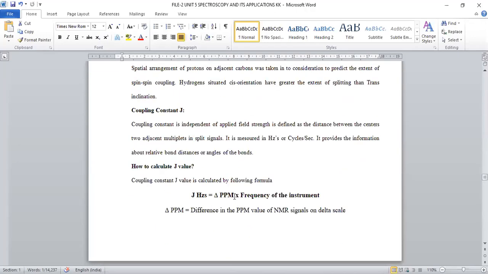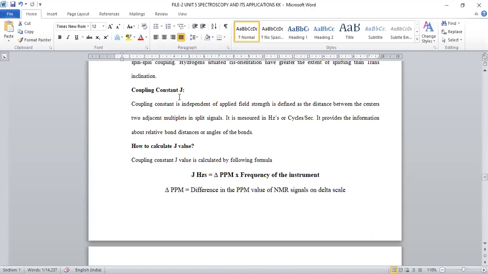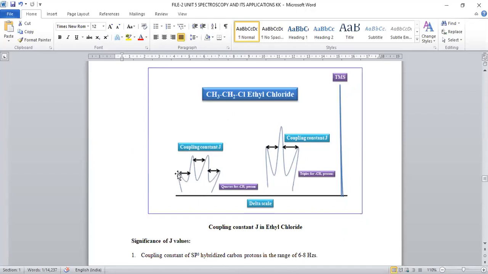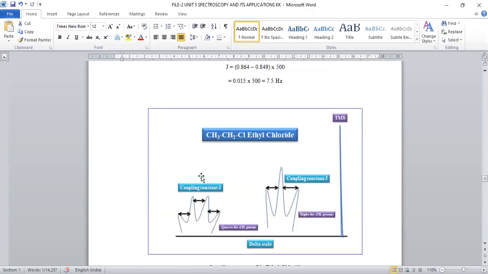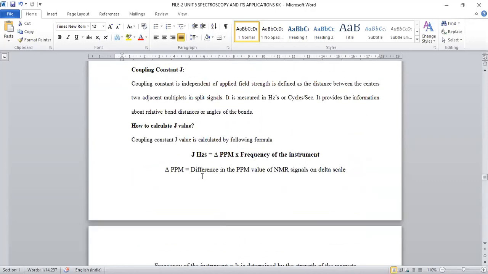Next we are going to discuss the topic called coupling constant. Coupling constant is whenever peak multiplicity is there, the distance between two adjacent peaks, called the coupling constant J. Any two consecutive peak distances will be exactly the same. So if the coupling constant value here is 6 hertz, here also it becomes 6 hertz. It will be constant, whichever two adjacent peaks are present. That is given by the coupling constant.